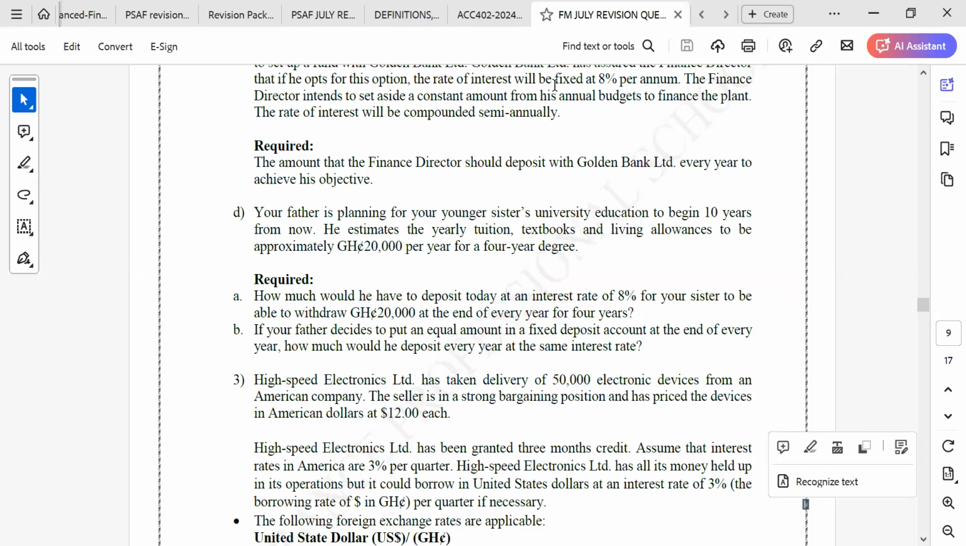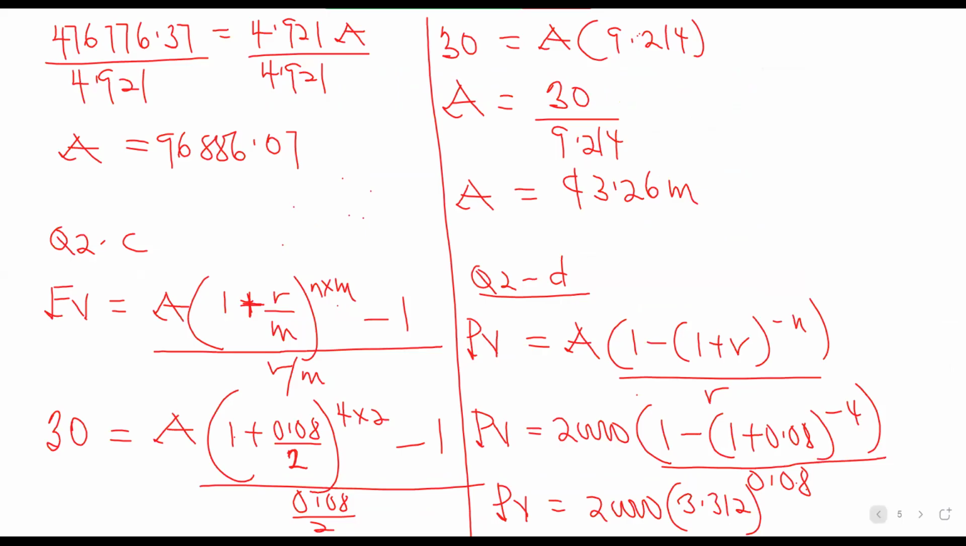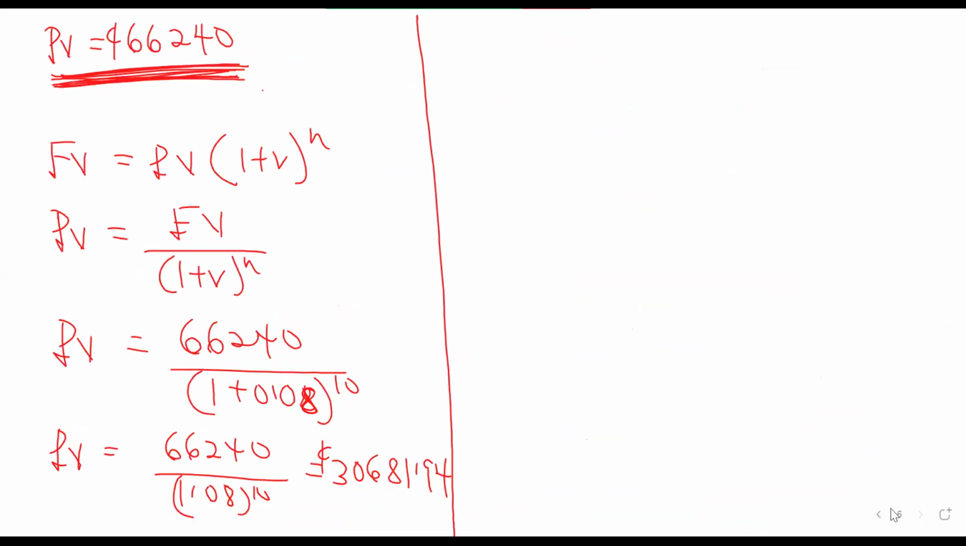Whatever be the case, how much should be in the account at the time your sister starts the school? It doesn't matter whether your father is putting an equal amount at the end of every year; it doesn't change the fact that your sister is going to be taking 20,000 at the end of every year. How much should be in the account at that time is 66,240. But your father is now planning how much he should put into the account now so that at the end of the 10th year, your sister will have the 66,240.